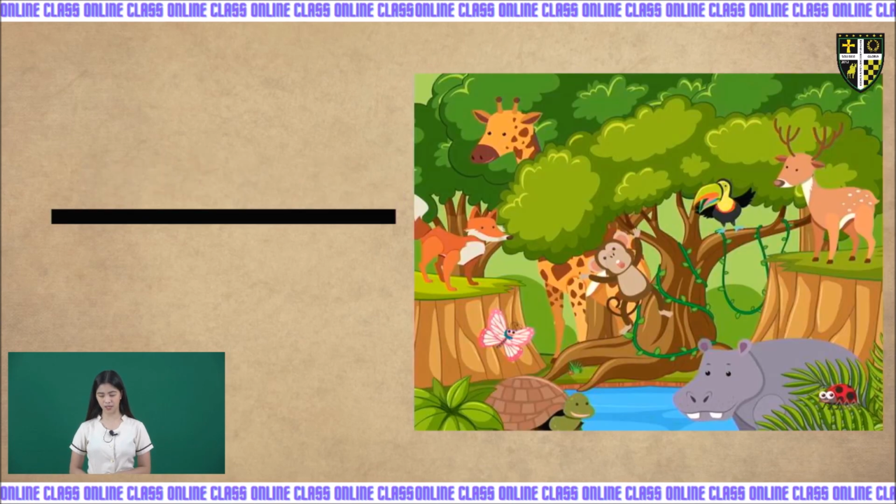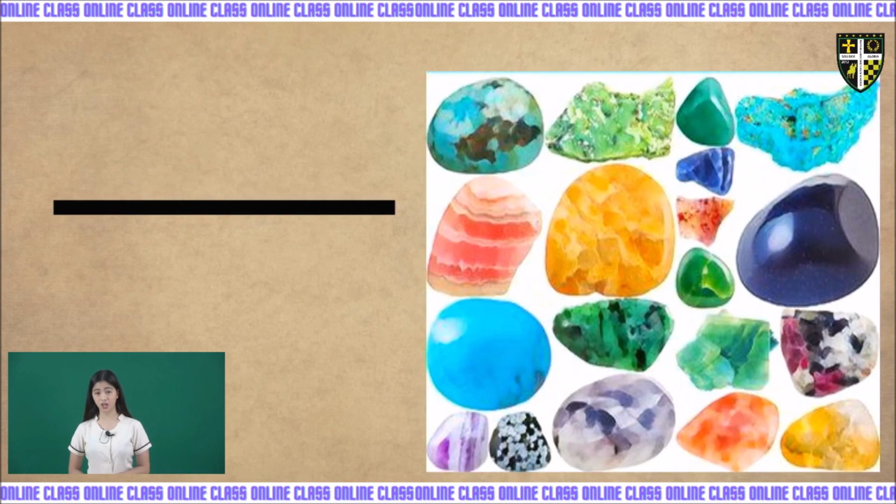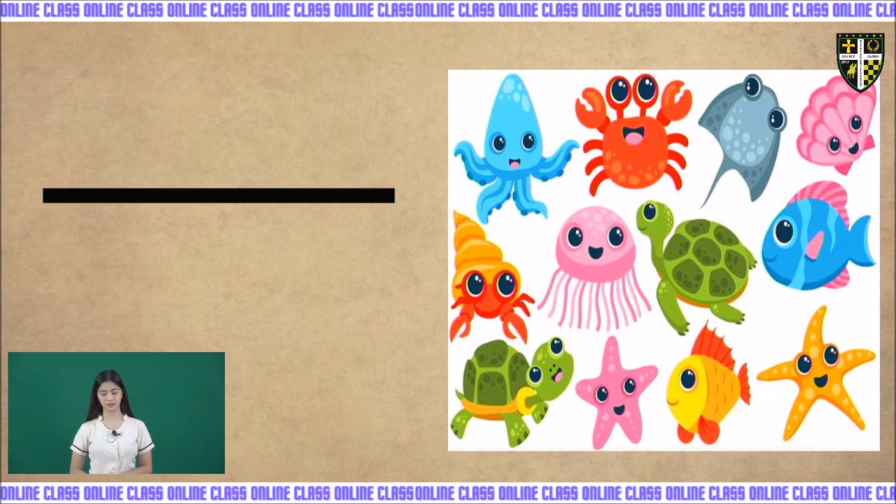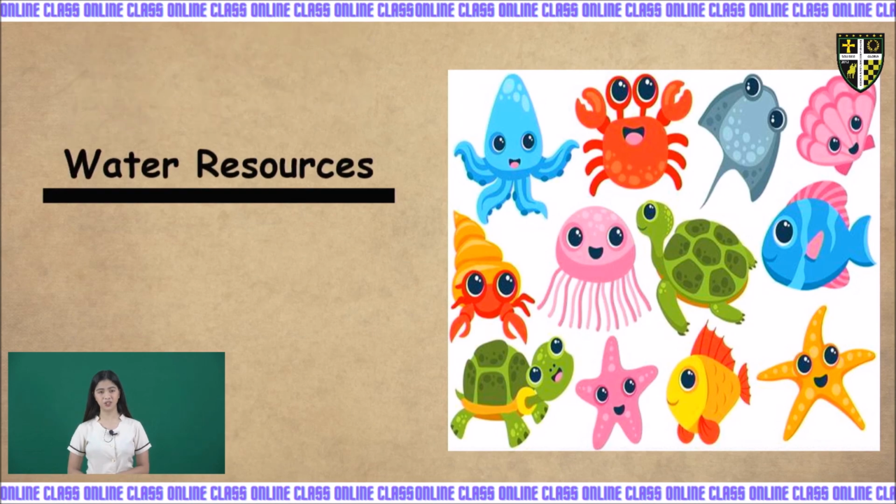How about the next one? As you can see, there are big trees and wild animals. Where can we see this kind of animals and trees? Very good. We can see them in forest resources. How about these things? What are they made of? Very good. They belong to mineral resources. How about this one? Where can we find them? Very good. We can find them in different bodies of water. That's why they belong to water resources.